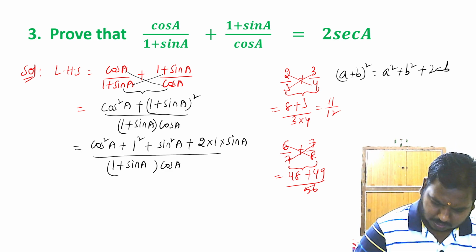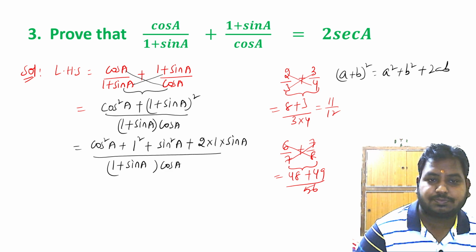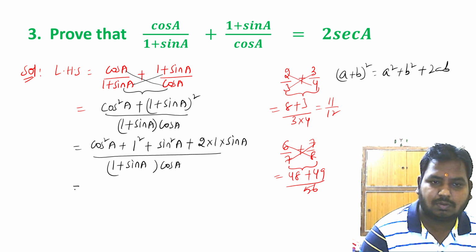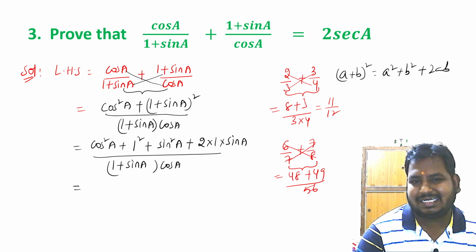Okay, right. Now let me just rearrange terms.